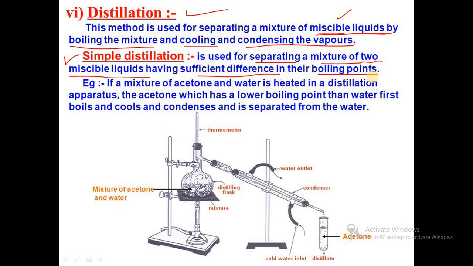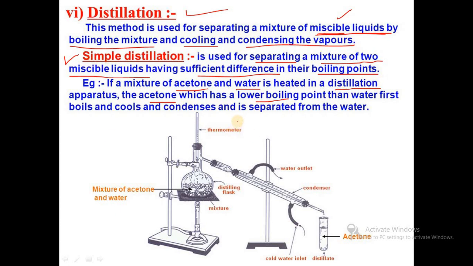For example, if a mixture of acetone and water is heated in a distillation apparatus, acetone has a lower boiling point, 56 degrees. What is the boiling point of water? Water has a boiling point of 100 degrees Celsius.